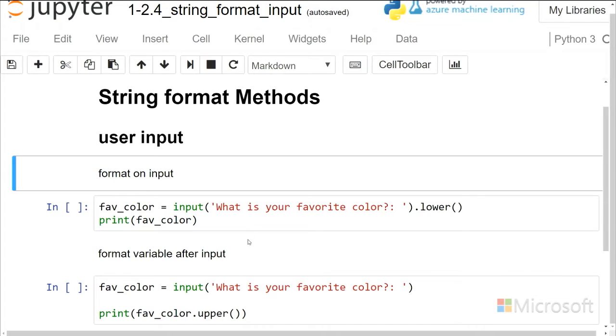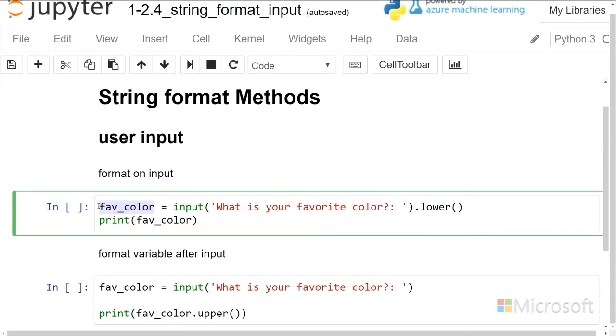The string format methods are really useful for display alterations, so putting something all upper or all lower, title case. Another very useful way to use the string methods is on user input. Here we have two things going on. First of all, we're going to use a variable, fave color, and input as we've seen before. And then we're going to apply this lower command to actually alter what's going to go into the variable.